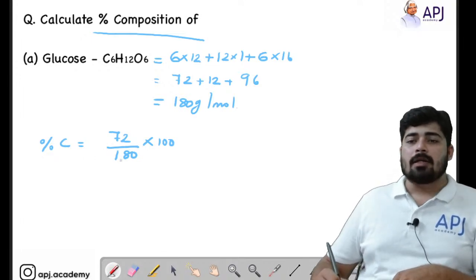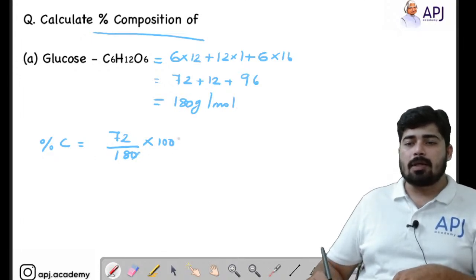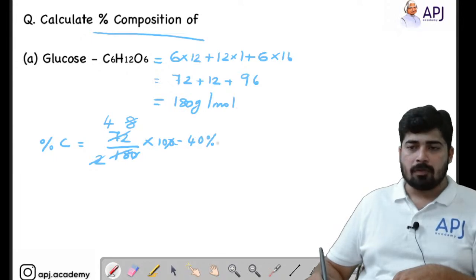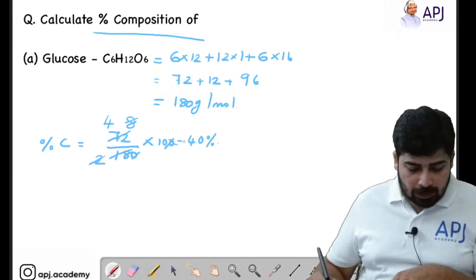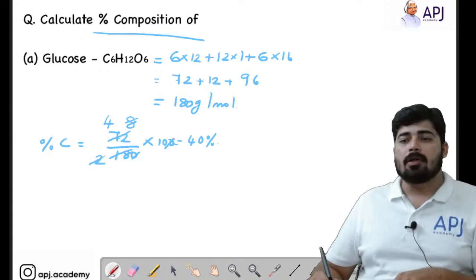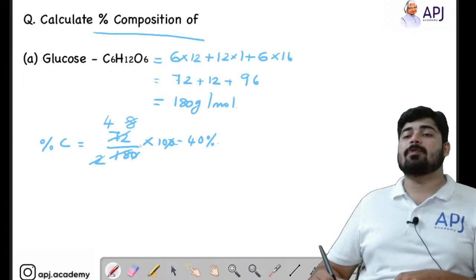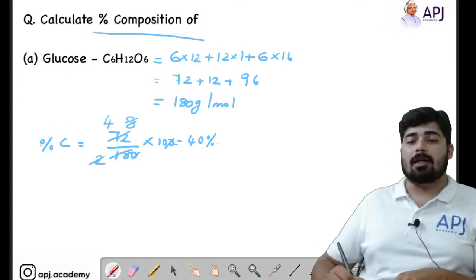Now you can cancel these zeros. I can cancel this with 9. 9 2s are 18 and 9 8s are 72. And here again I can cancel this. 8 divided by 2 is 4. So 4 into 10, we will get the answer as 40%. Is it clear, Tej? Hope this is clear for you. If you have any doubt, please feel free to ask it in the comment section.